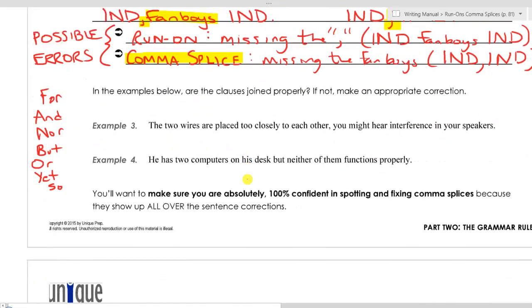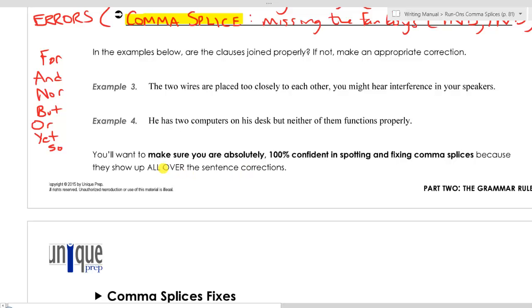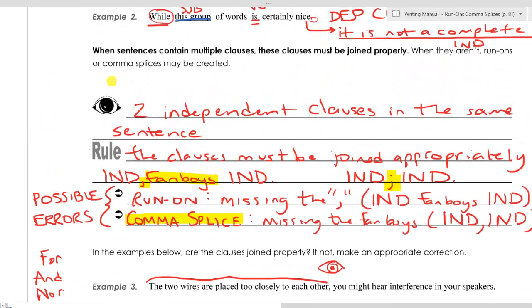So in examples 3 and 4, you can go ahead and do them on your own right now. Press pause on the video and then come back and join us. So in example 3, what we've got here is we have one independent clause. So basically what you want to do here, actually, what you want to do is anytime you see that comma, you might even want to add that to the tip-off clue.